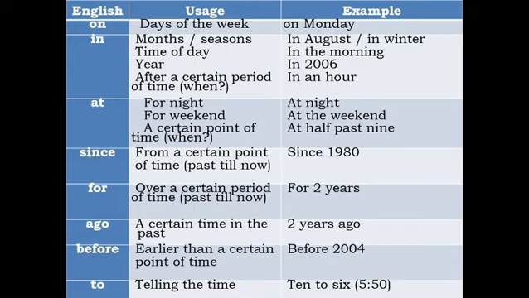Since, let us see how we use "since". From a certain point of time, past till now, since 1980. For example, it has been going on from 1980, since 1980 till the present. For, over a certain period of time, past till now. For example, for 2 years. Ago, a certain time in the past. Example, 2 years ago. Before, earlier than a certain point of time, that is, before 2004. To, telling the time, 10 to 6. So this is how we are going to be using prepositions of time.